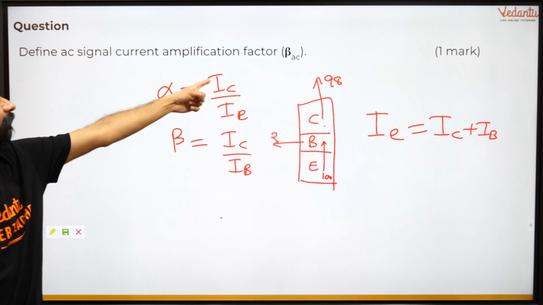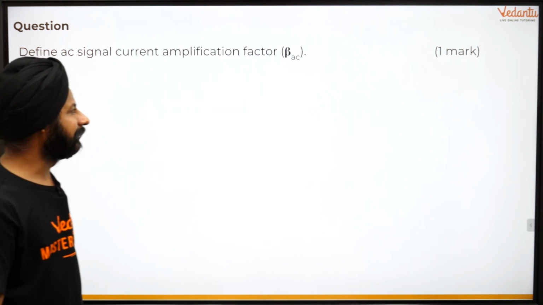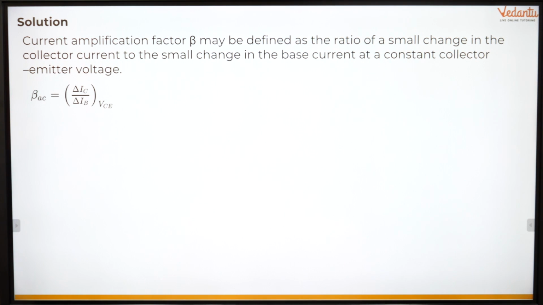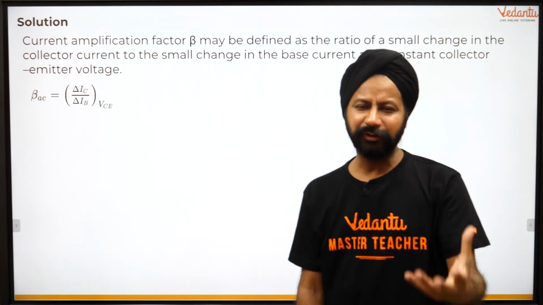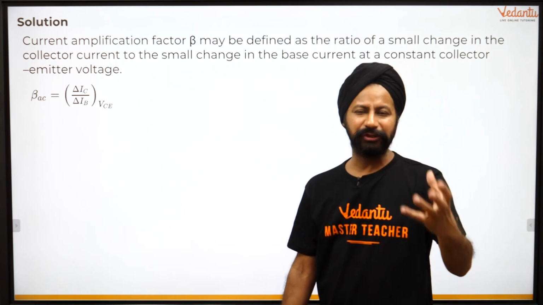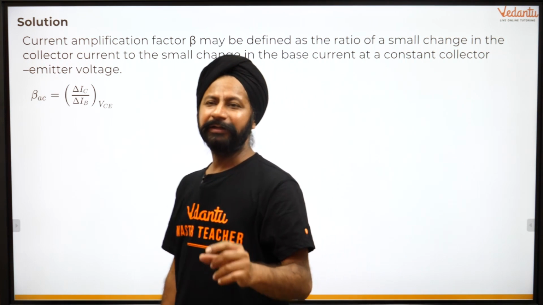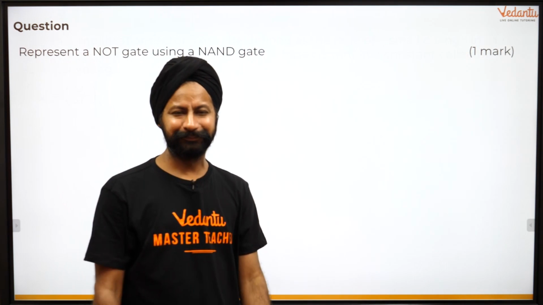And this is exactly what they're talking about, beta. So you're supposed to respond to this in your own words, obviously. So I'll just move out here so that you can see that. So this is just a sample. So always talk about deltas. You're not actually interested in the actual numbers there. You're more interested in the differences, the fluctuations. How much does the current change? When I'm changing the base current, how much does the collector current change? So you're always interested in the changes. You're not interested in the actual numbers in there.